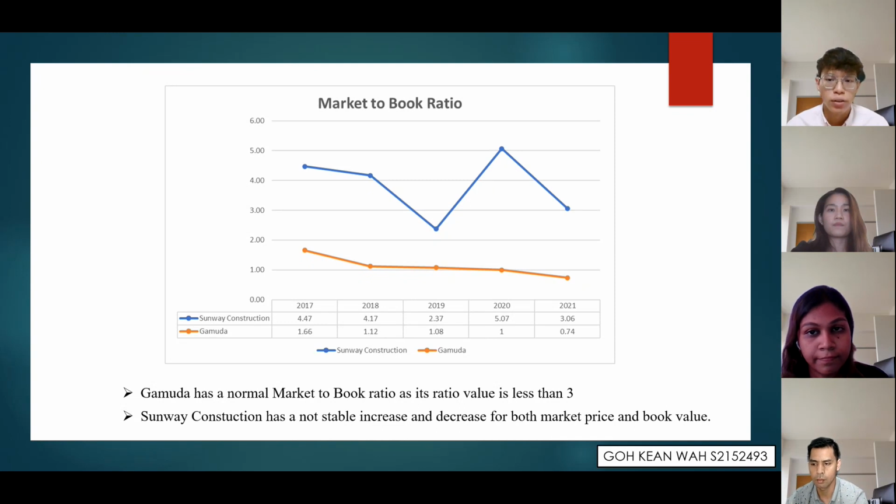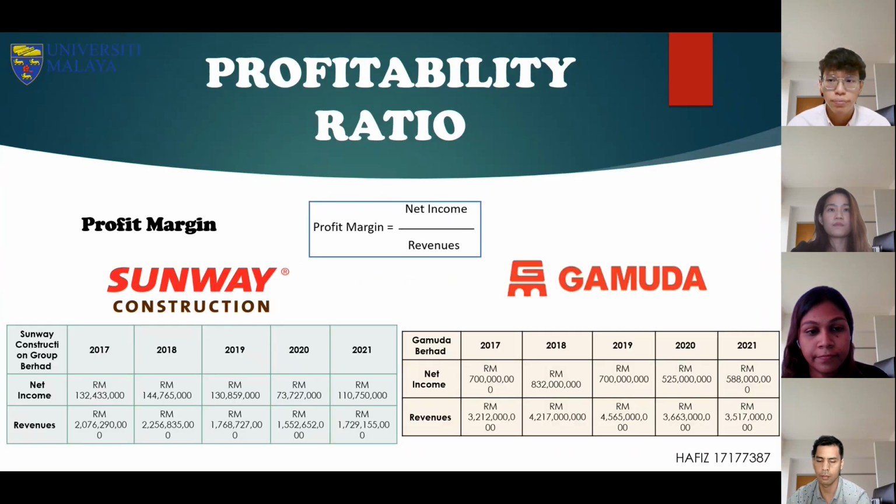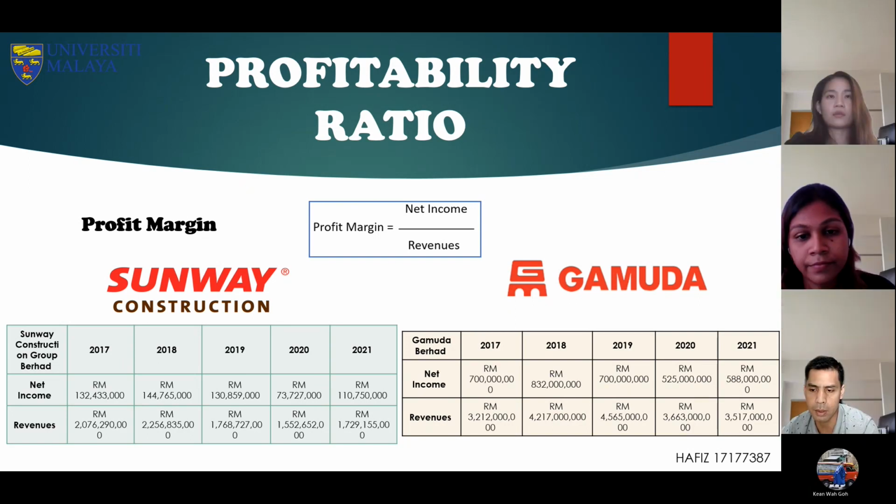Hafiz is going to present profitability ratio. Thank you, Kinwa. So I'll continue with the profitability ratio. In this profitability ratio, we'll see the profit margin. So how do we get the profit margin? The net income over the revenues for both of the companies. And the table shows all of the net income and revenues for Sunway Construction and Gamuda.